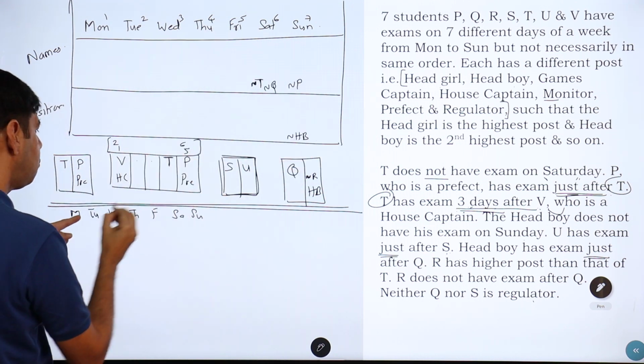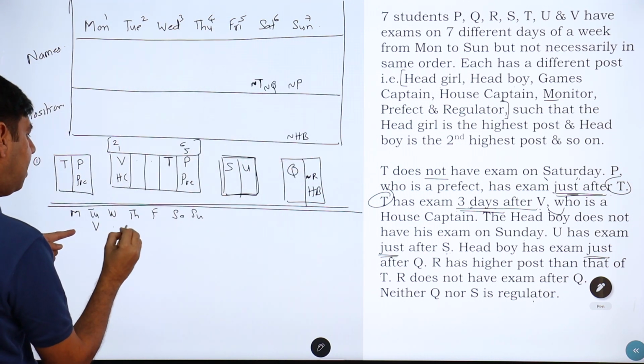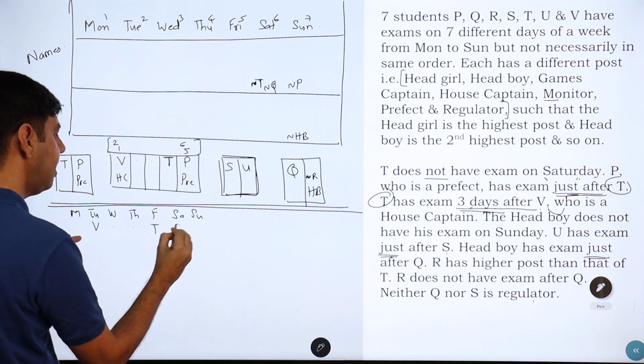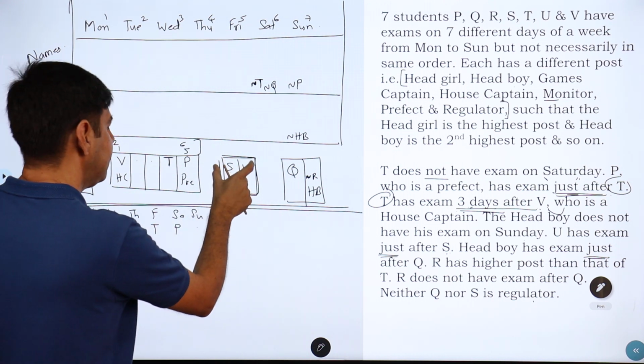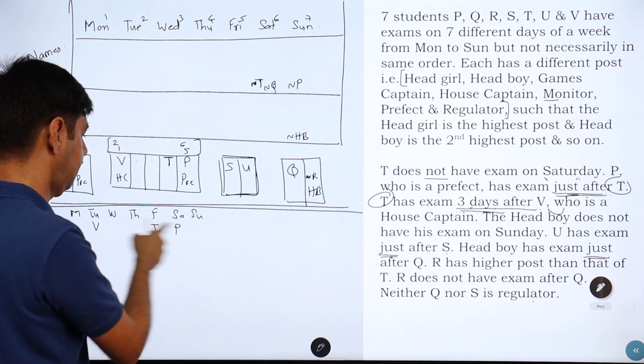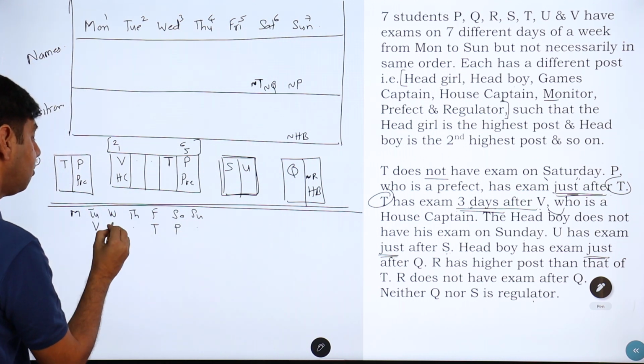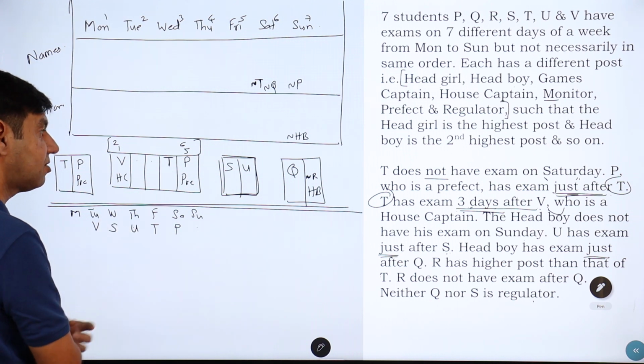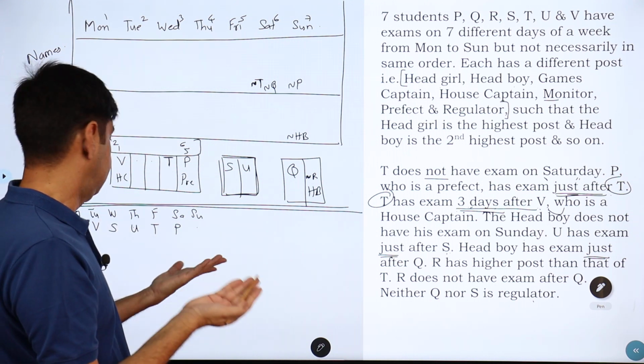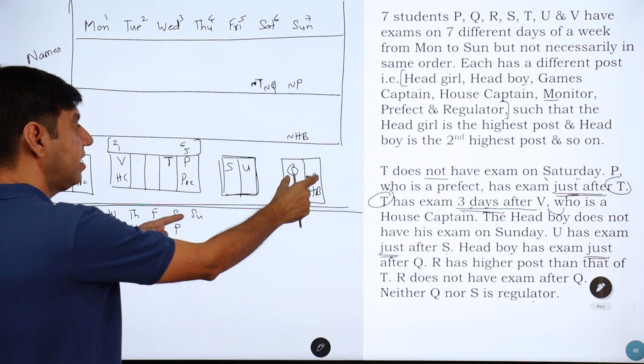So let's put this from 2 to 6. V blank blank T P blank, right? Now look here, S and U have to be together. S and U cannot be here. That was there in my mind earlier also. So this has to be S and this has to be U. Simple, straight, right? Now look at this Q and R.